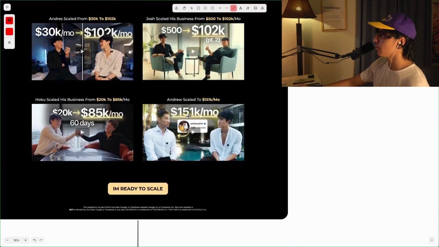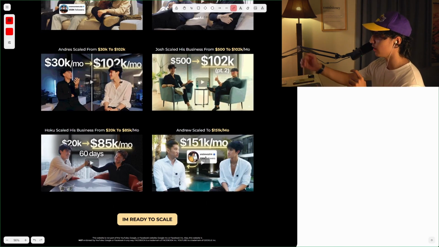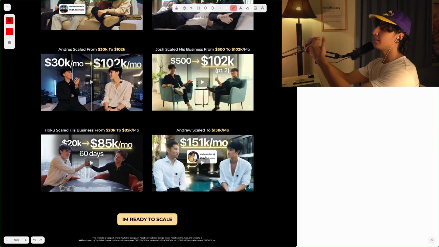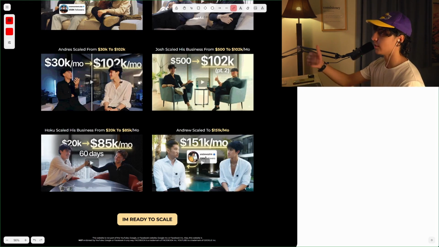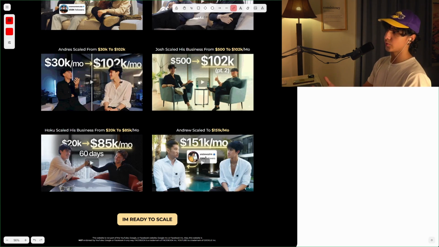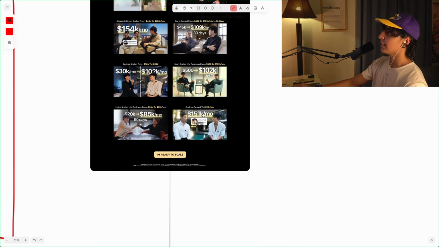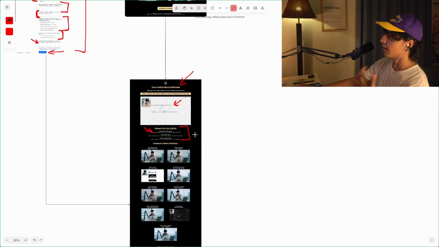And the reason you want to do this is because you want to make it so that the student on the other side is as relatable as possible for the potential student that you have on this page. Because if they relate to this person, they're more likely to believe that this person actually got the results, and they're more likely to believe that they themselves are going to be able to get those results if they actually work with you. And simply, once you've done this, the funnel is essentially over.